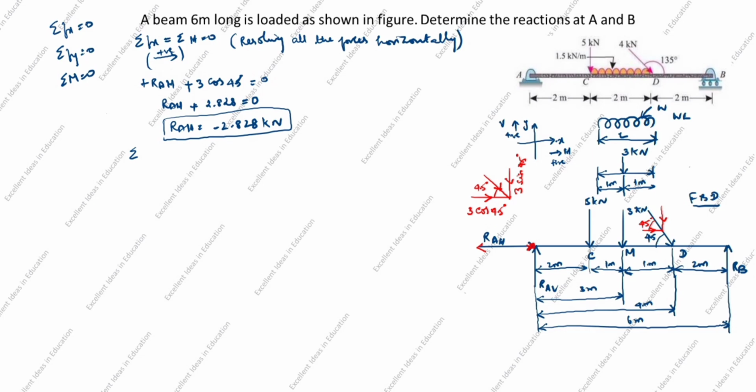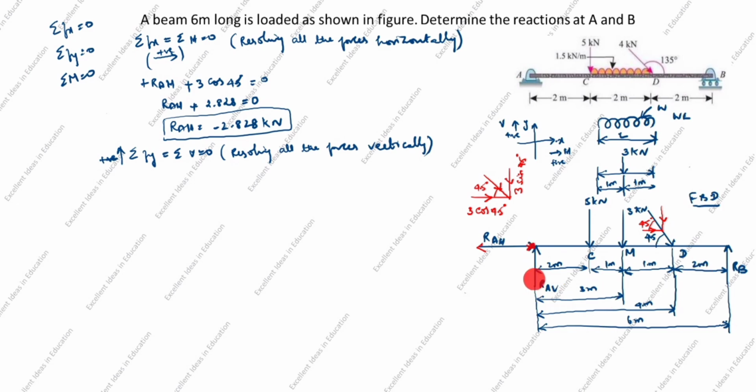Next, summation of Fy is equal to summation of V is equal to 0. Resolving all the forces vertically. Vertical means this side is positive. You see the arrow goes upward. Upward means positive. You see the FBD drawing.